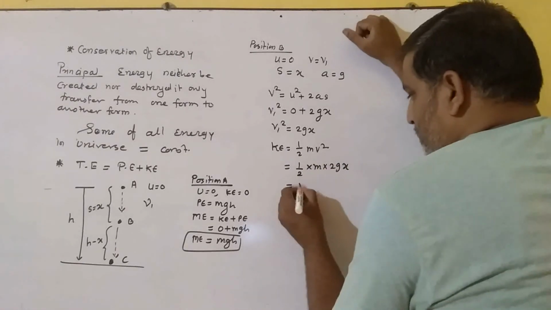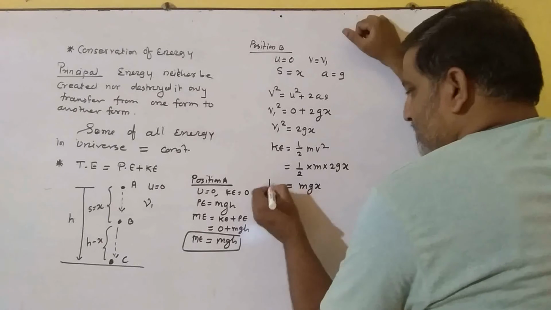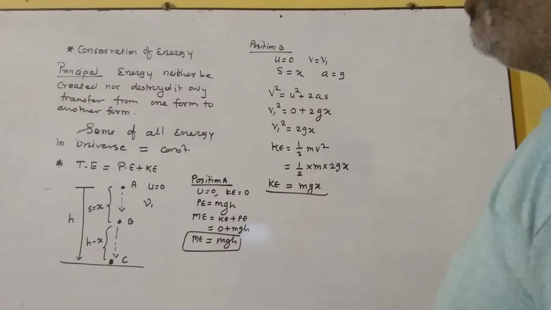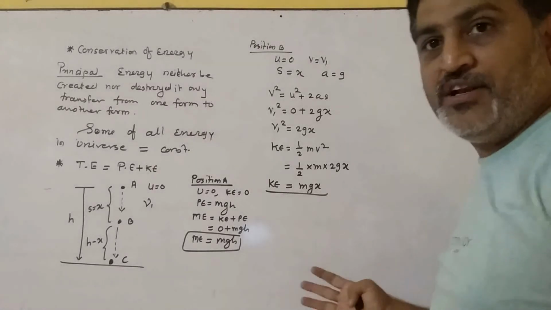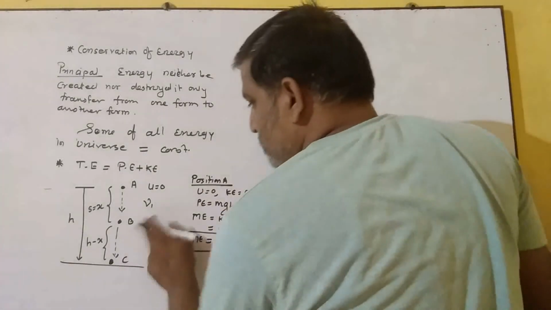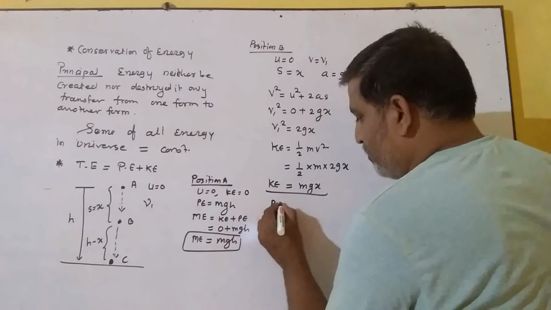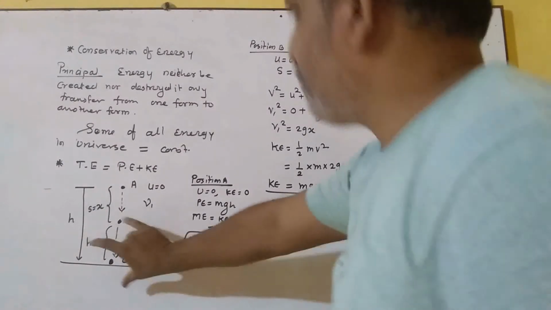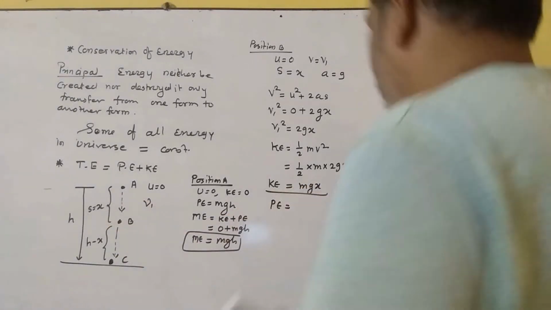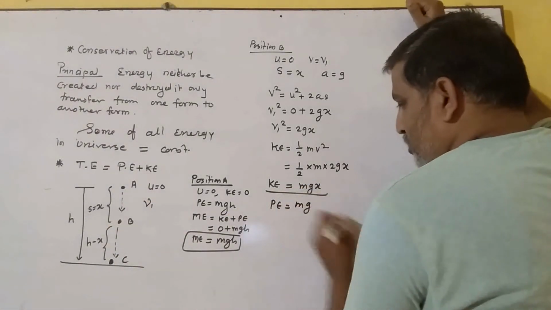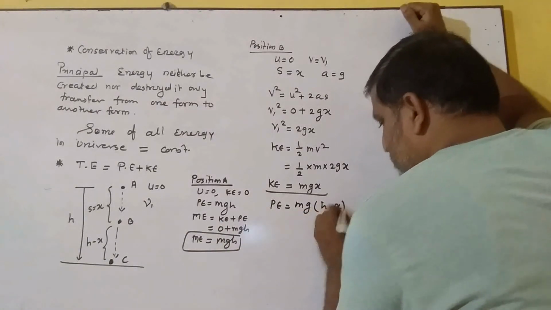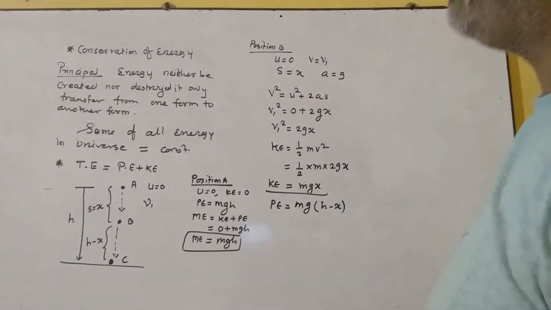2 gets cancelled, and I got mgx as the kinetic energy. We have to calculate the total energy, but here kinetic energy is calculated as mgx. Now at this position B, the body is above the ground, so it possesses potential energy also, and that potential energy is nothing but mgh, where h means height, which is H minus x.